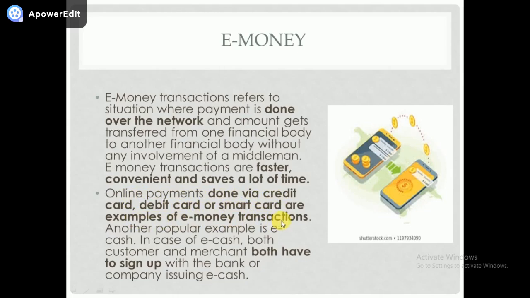So if you want to send money through debit card and credit card, that is also possible. If you go to Amazon and buy something, there will be a net banking option or debit card or smart card. There also you can give the unique number and PIN of your debit card, smart card, or credit card, and you can transact the purchase.